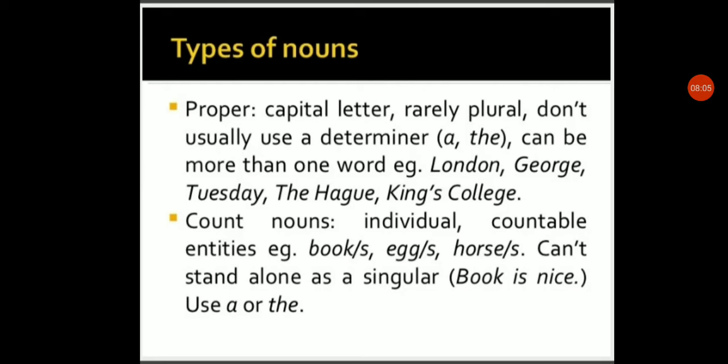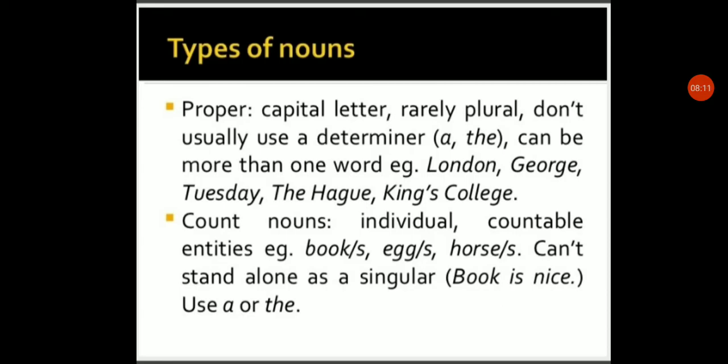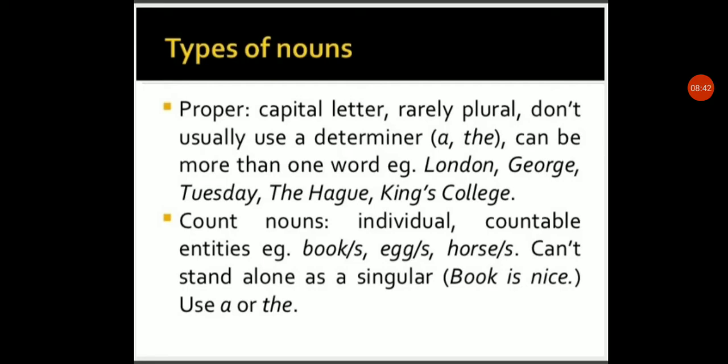Count nouns means countable nouns. In countable nouns, individual countable entities are included. For example, book, books, egg, eggs, horse, horses. A countable noun can't stand alone as a singular, because there are many of them. That's why they are countable. Book is nice. So we can use a or the before the noun book. A book is nice, or the book is nice. We can mention it in count nouns.